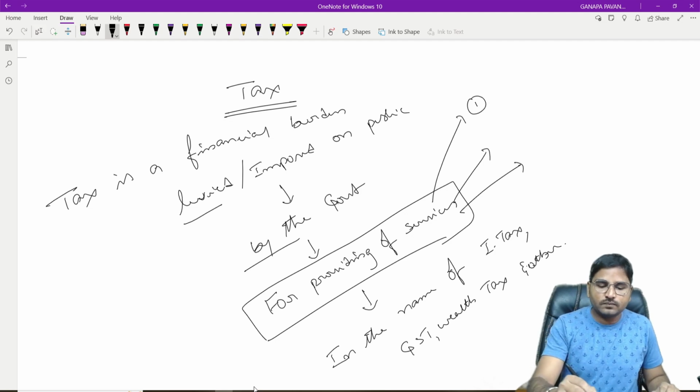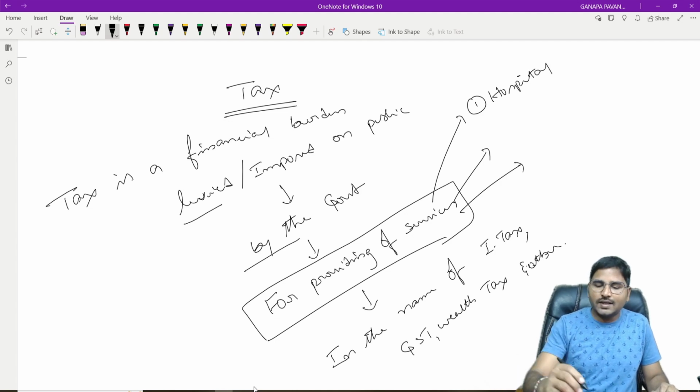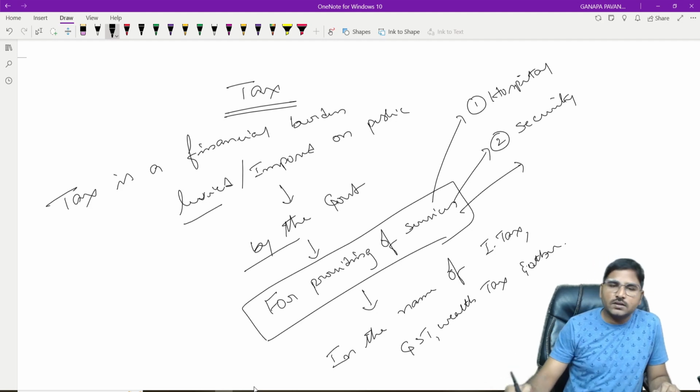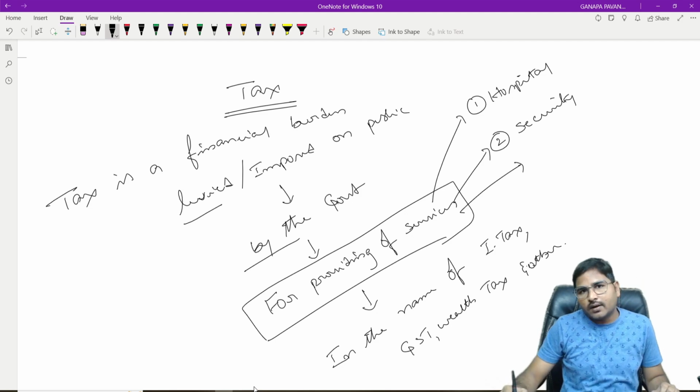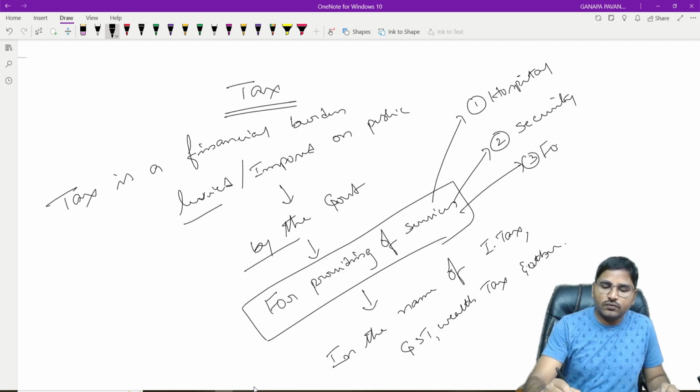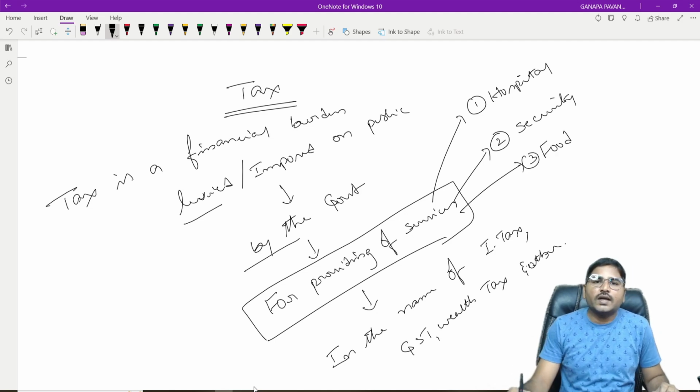Number one, we are getting services of hospital, that is healthcare services, and the second one, security. Suppose at the border we are getting the services of the army. Suppose within the state we are getting the services of the police. And the next one, food. We are getting food at ration shops at concessional rates.